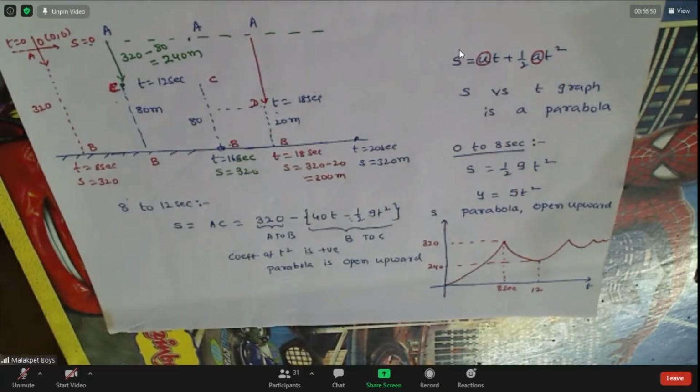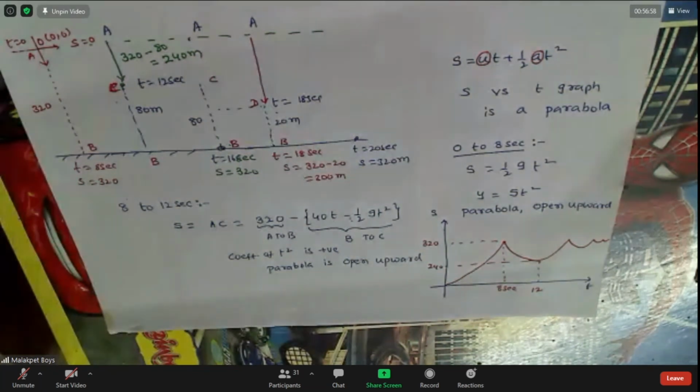Any doubt is there? Approximate graph, if you can draw, that's enough.